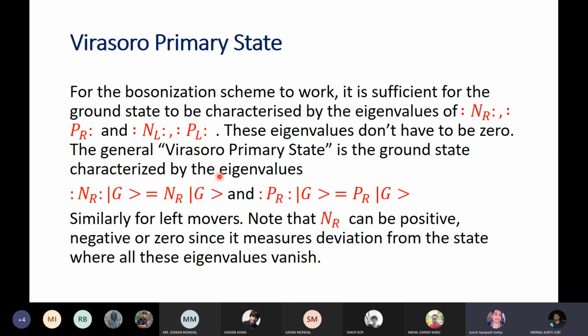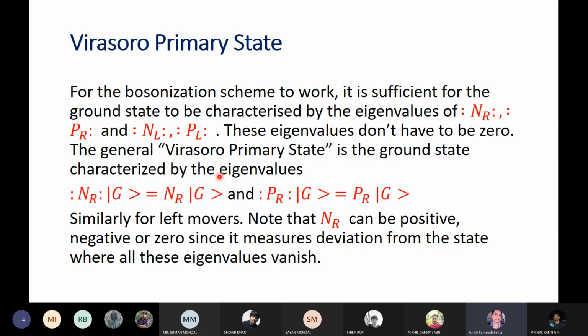So if the energy is Vf into P, then when P is less than 0, all the states are occupied, isn't it? But if I say the energy of the right mover is not Vf into P, I say it's Vf into (P minus Kf), I will just shift it by a constant. Then the ground state is: all states are occupied when P is less than Kf, and all states are empty when P is greater than Kf, isn't it?